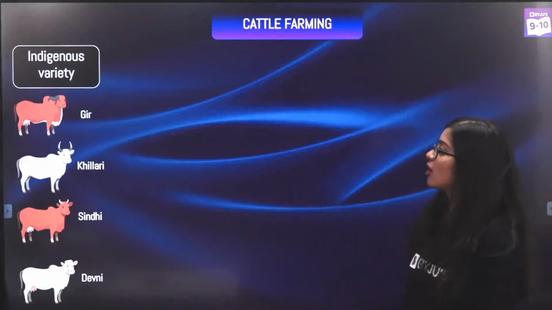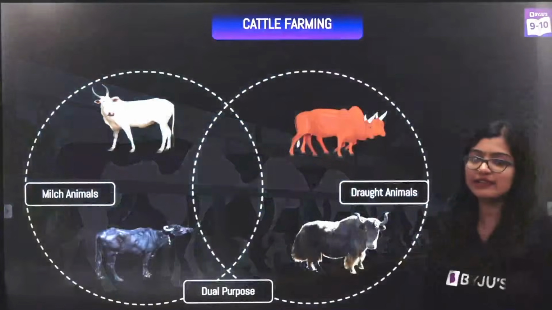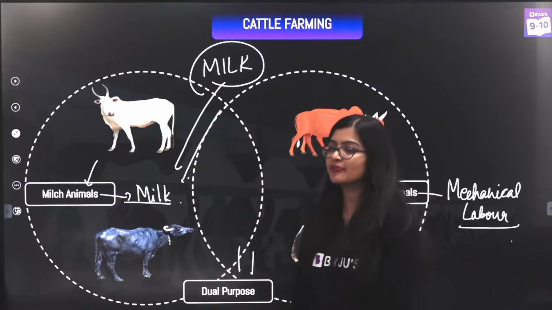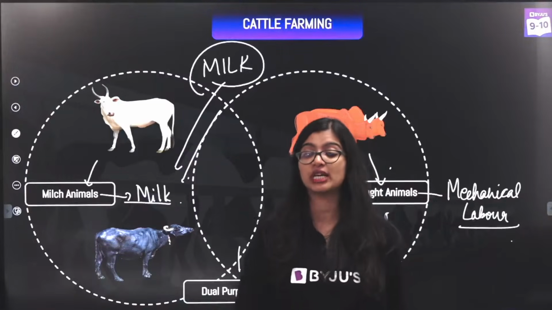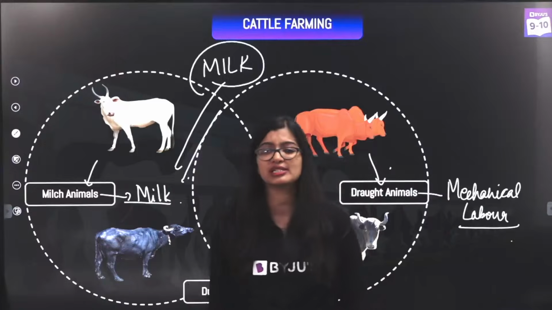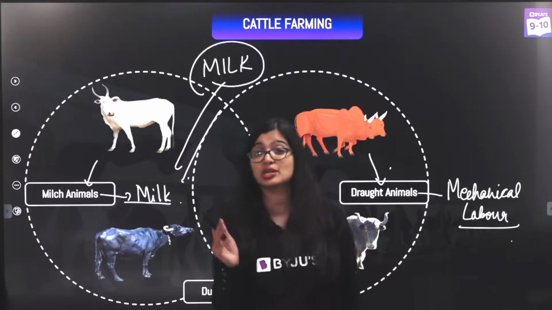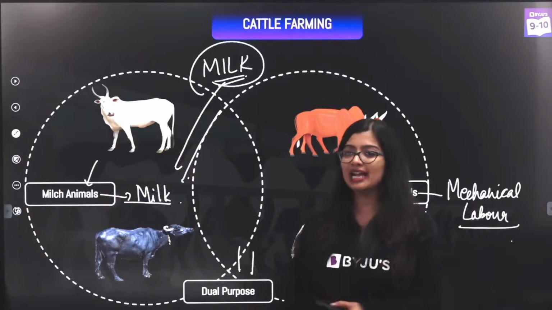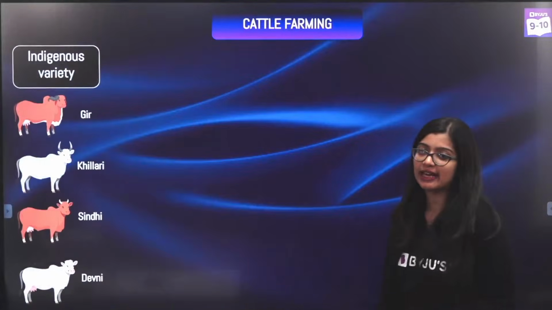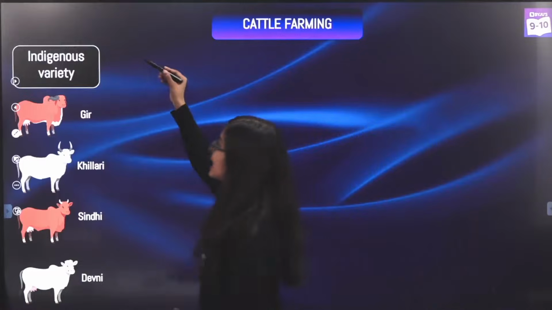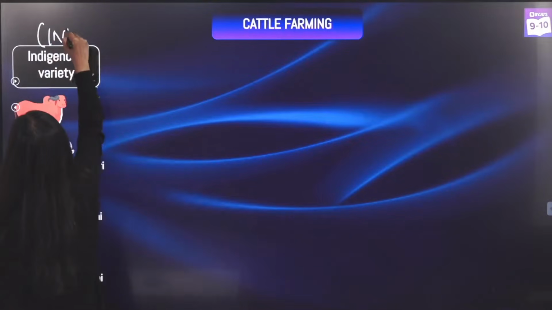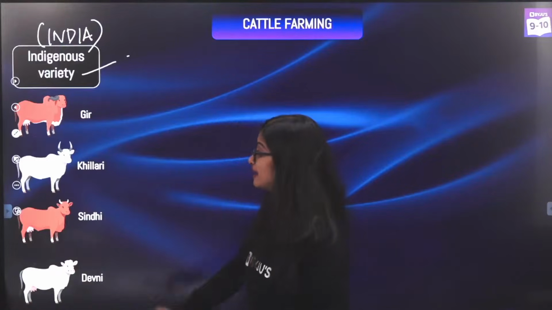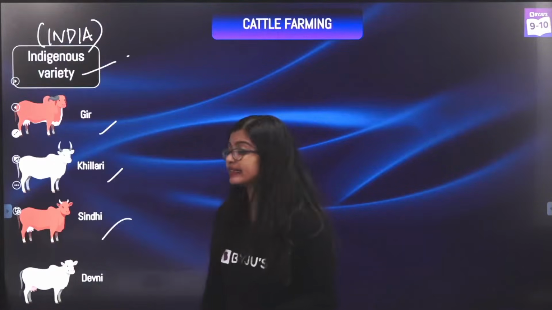Now, in the case of your milch animals, we see that milch animals are your milk providing animals, yes? So your cows and buffaloes, so you would have seen Bos bubalis, all those examples, they are nothing but scientific names of your cows and buffaloes from which we mainly get milk, right? So milk can be obtained from indigenous varieties which are found in India. These are some examples of your indigenous varieties like Gir, Khilari, Sindhi, Devni.